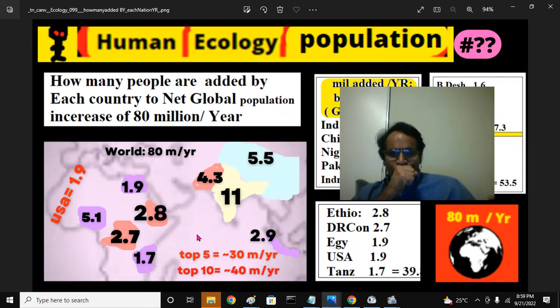So every year in the planet Earth, as this icon shows, 80 million people are added, among which, as we looked at in another presentation, India contributes 11, half of it is around 5 from China, almost the same from Nigeria, 5, almost the same from Pakistan, 4.3 or nearly 5. Bangladesh is one-third; I have not shown it here because the number is less, that is 1.6.